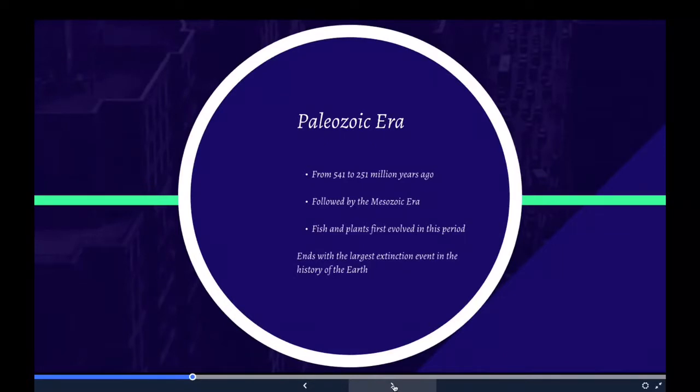The Paleozoic is the earliest of three geologic eras of the Phanerozoic eon. It is the longest of the Phanerozoic eras, lasting from 541 to 251 million years ago, and is subdivided into six geologic periods: the Cambrian, Ordovician, Silurian, Devonian, Carboniferous, and Permian. The Paleozoic comes after the Neoproterozoic era of the Proterozoic eon and is followed by the Mesozoic era.